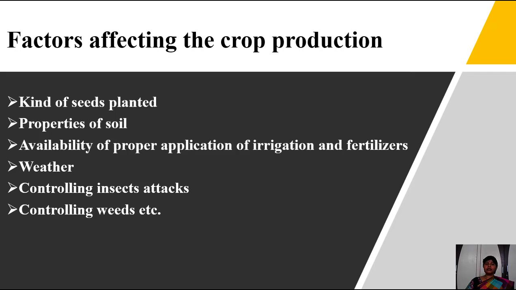Availability and proper application of irrigation and fertilizers. This is very essential. I will tell you why, children. If we did not eat food or any liquids for 3-4 days, how would our body be? We become very weak. In the same way, plants require water and minerals to perform photosynthesis.